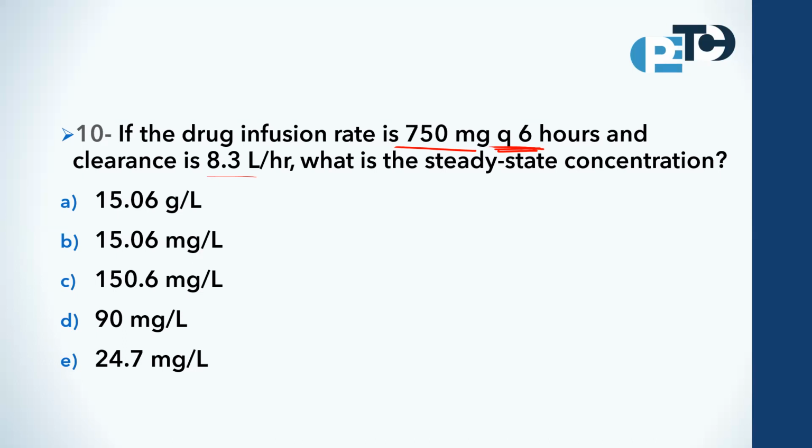As I mentioned in our lectures, for any pharmacokinetic calculation question, we need two things. Firstly, knowing the formula that we will use very well. You should memorize the formulas of pharmacokinetics very well.